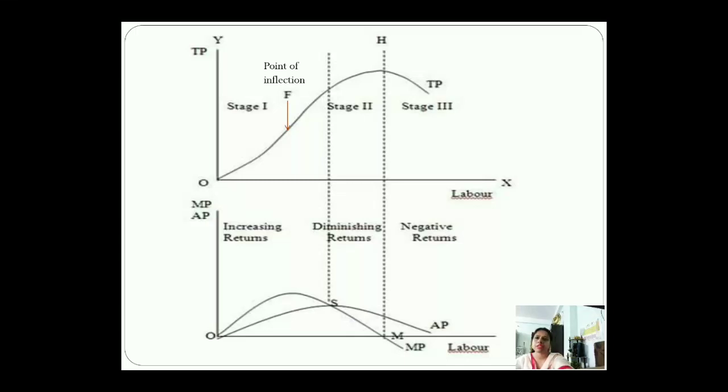So the stage of negative return is a non-economic stage. Nobody would like to produce at this stage. No rational producer will produce at this stage because it is inefficient and a non-economic stage. Nobody likes to continue their production. So these three are the stages of law of variable proportion: stage of increasing returns, stage of diminishing returns, stage of negative returns.